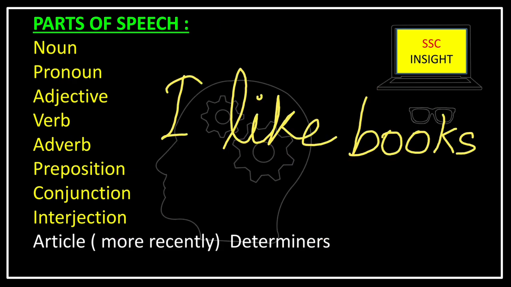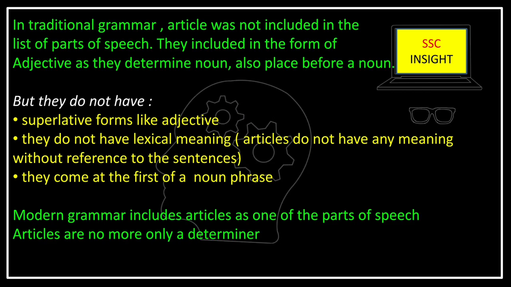If I say I like books, then I is pronoun, like is verb and books is noun. So whatever words we use, it is from these parts of speech. Now we have seen that article is not included in the parts of speech. We have seen that there are 8 parts of speech.